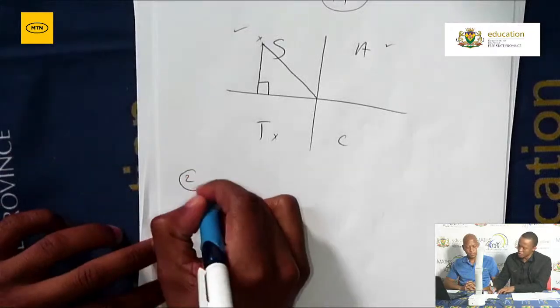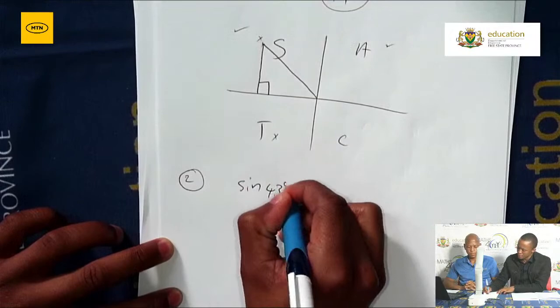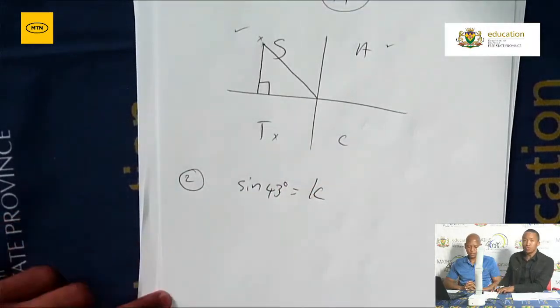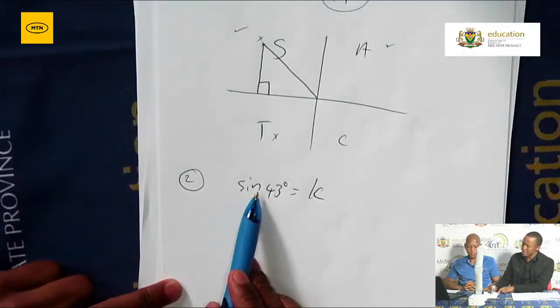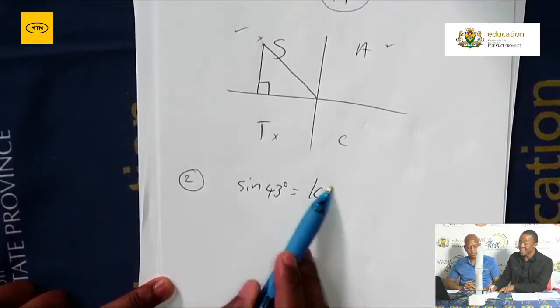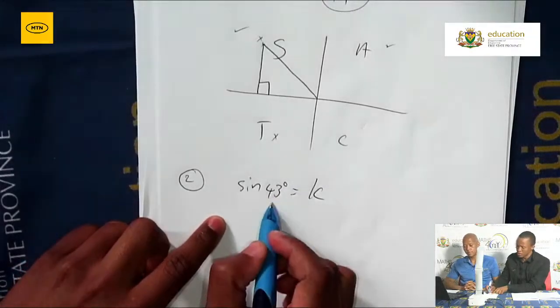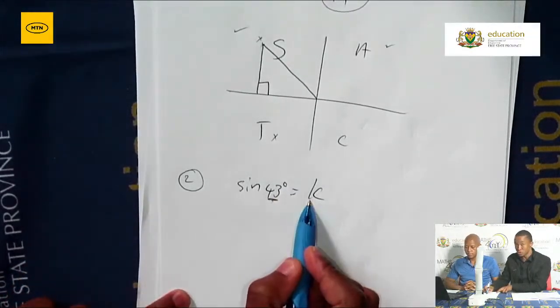The second scenario, grade 12s, is when the angle is known, but the ratio is unknown. You'll be told that sine of an angle, or cos or tan of an angle, is equal to an unknown. So in this case, we have sine of 43 is equal to an unknown. If you notice, the angle is known, the ratio is not known.